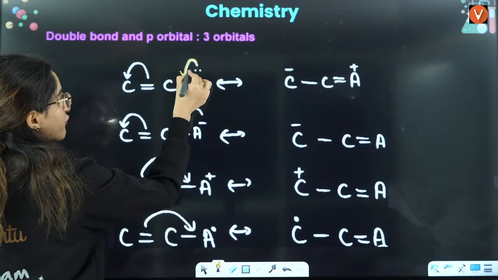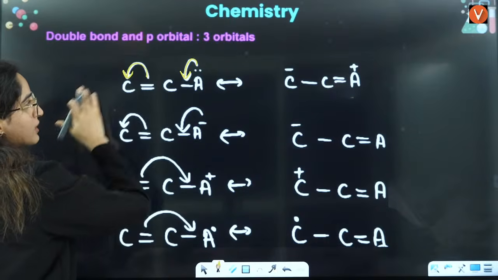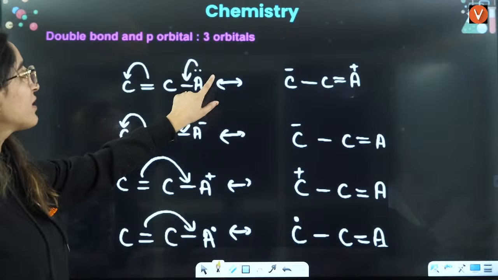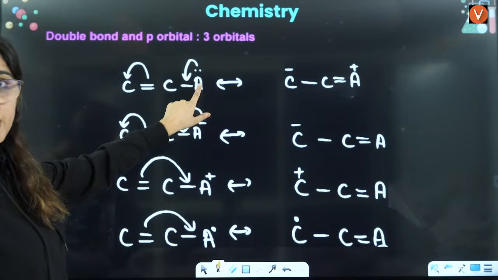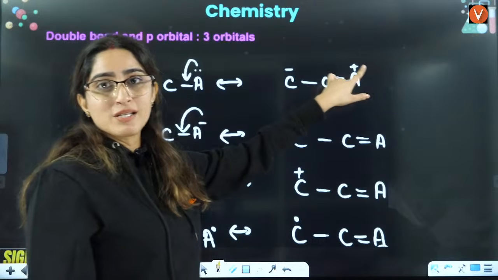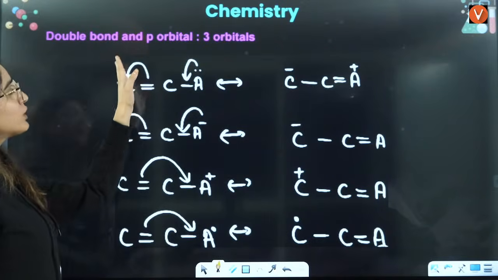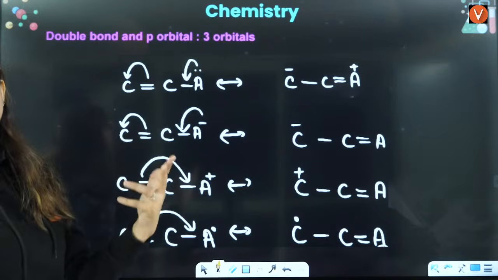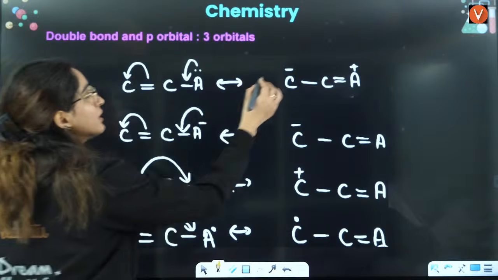Lone pair will shift and bond pair will shift here. Whenever a lone pair is shifting to a double bond, it will always carry a positive charge here, because now it has become electron deficient. That's why A will have positive. And bond pair to negative. Why not lone pair? Tell me why I have not written lone pair instead of negative?